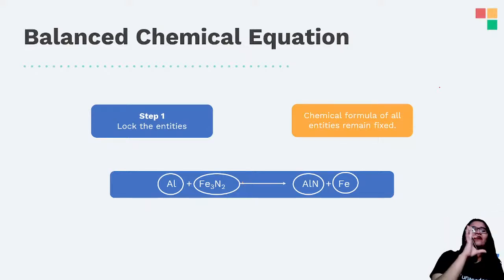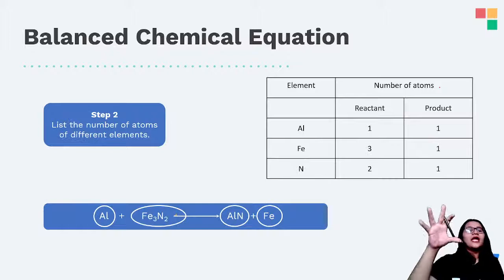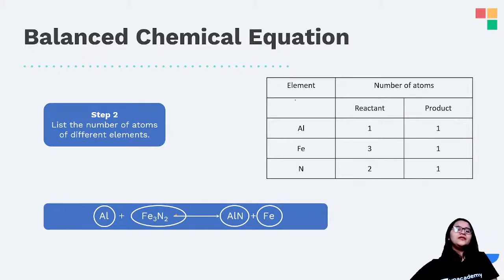So first you have to look at the chemical reaction, you have to look at the reactants, meaning which elements, which atoms are there, and you have to make a table. So whichever elements are there, you have to write them down. Then you write the reactant, that is the left hand side, and then the product, that is on the right hand side. So let's talk about aluminium. How many aluminium do we have on the left hand side? Only 1. How many aluminium do we have on the right hand side? Only 1. You can look at it over here.